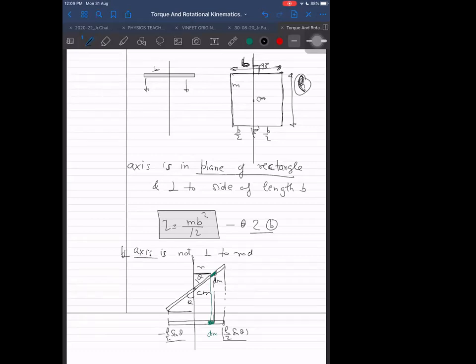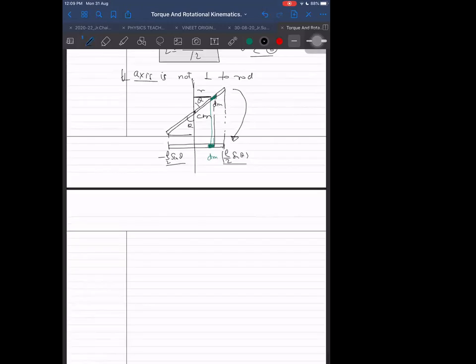So M into L by 2 sine theta whole square by 12. It has the same moment of inertia as this, and because it has the same moment of inertia, therefore the moment of inertia for length L will be ML square sine square theta by 12.